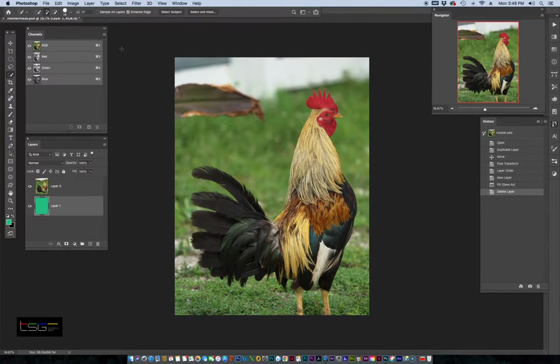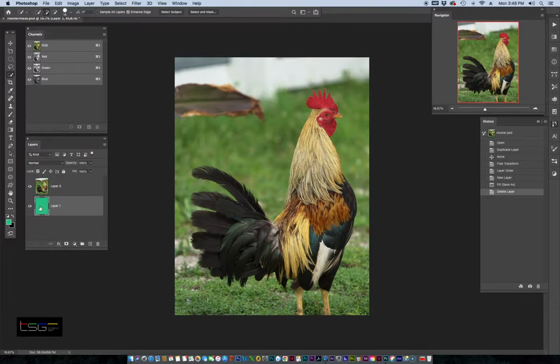In this lesson, we're going to use select and mask to refine the edge of our mask and then replace it with a background. Okay, let's get started. First, let's take a look at our workspace, make sure we have our channels and our layers visible, and we can have our navigation window.